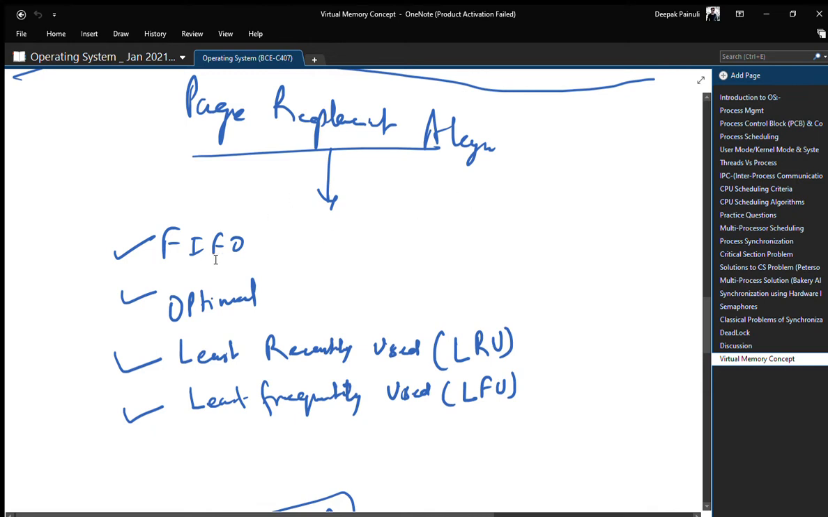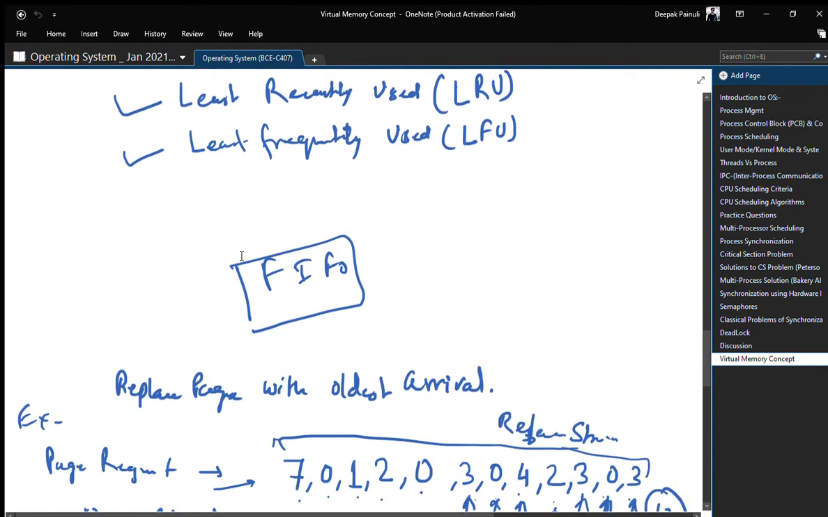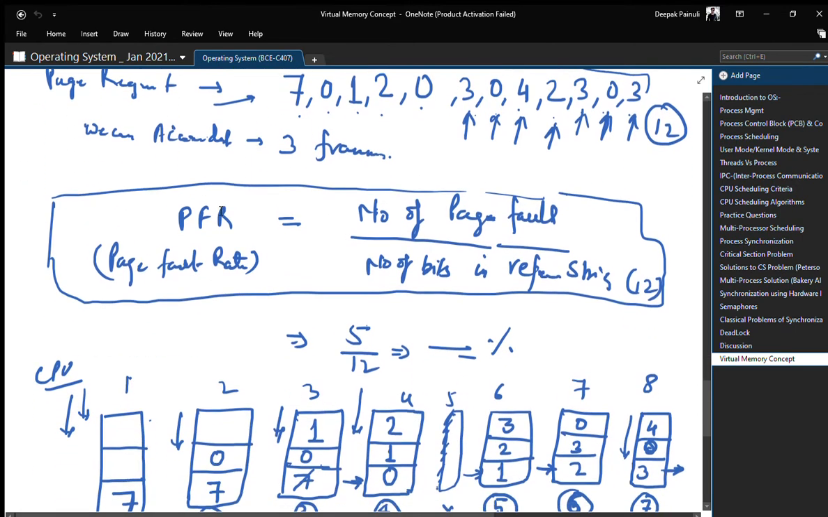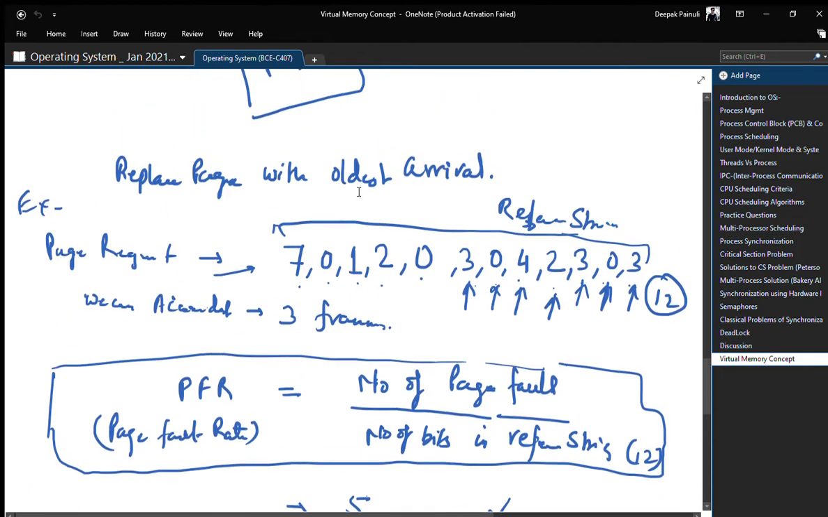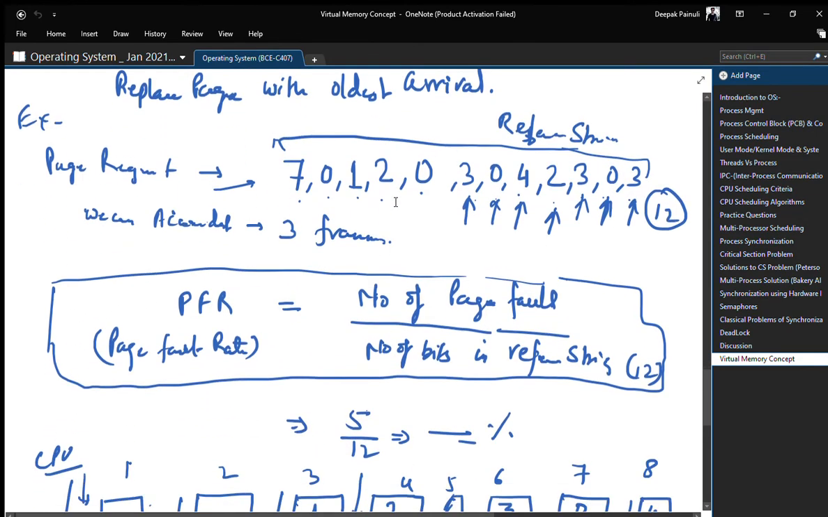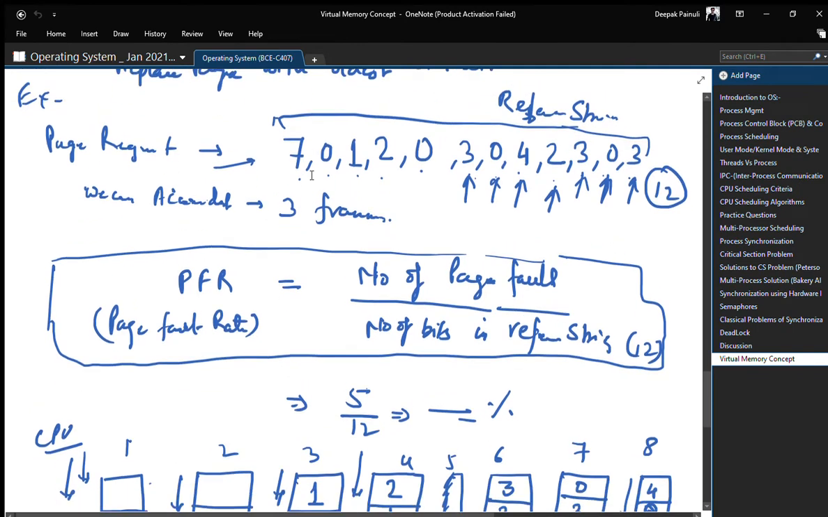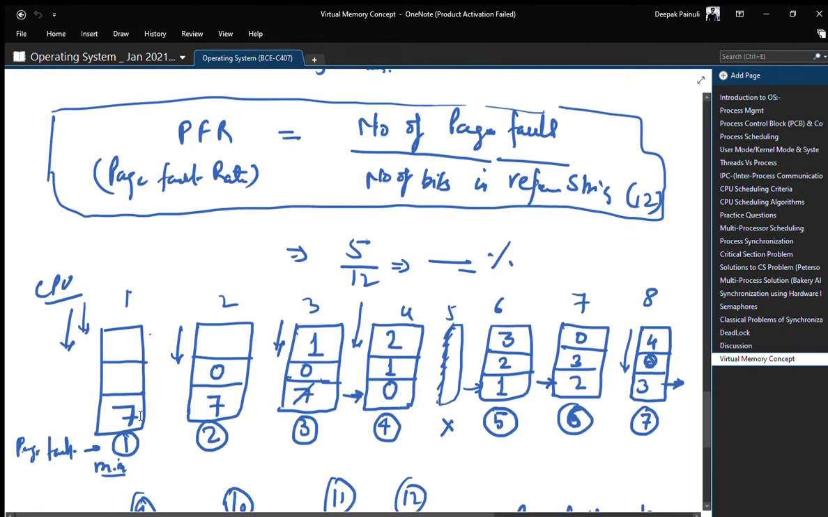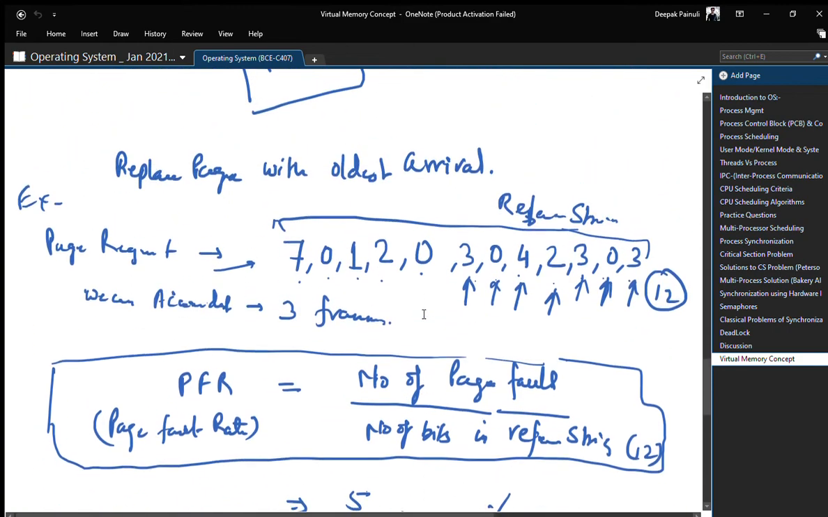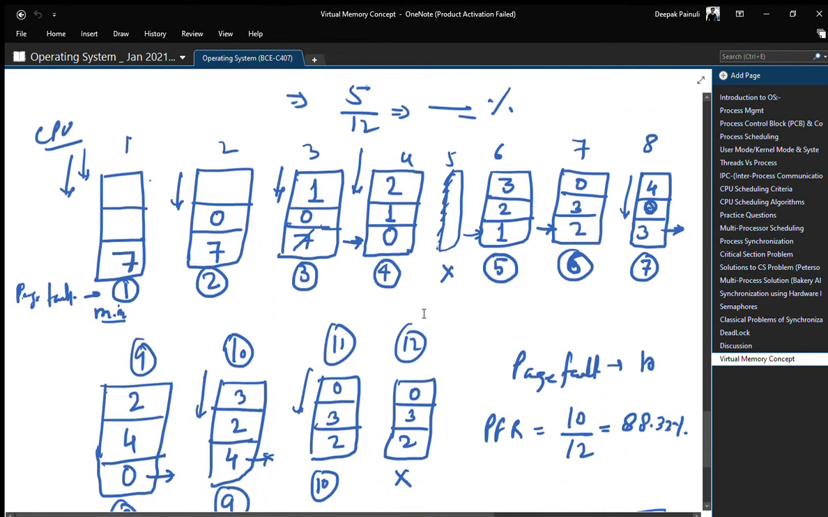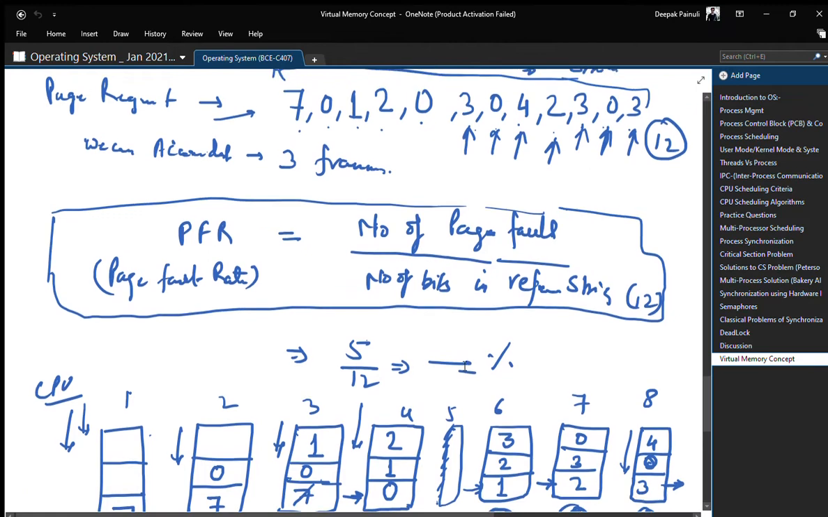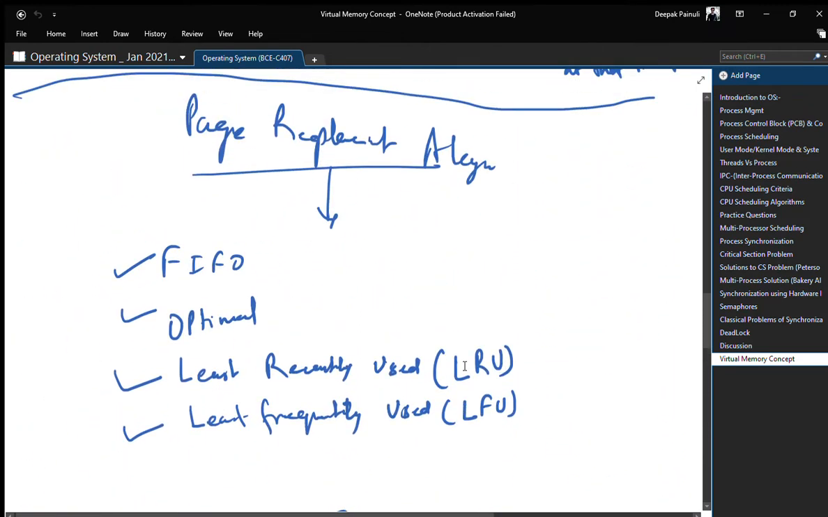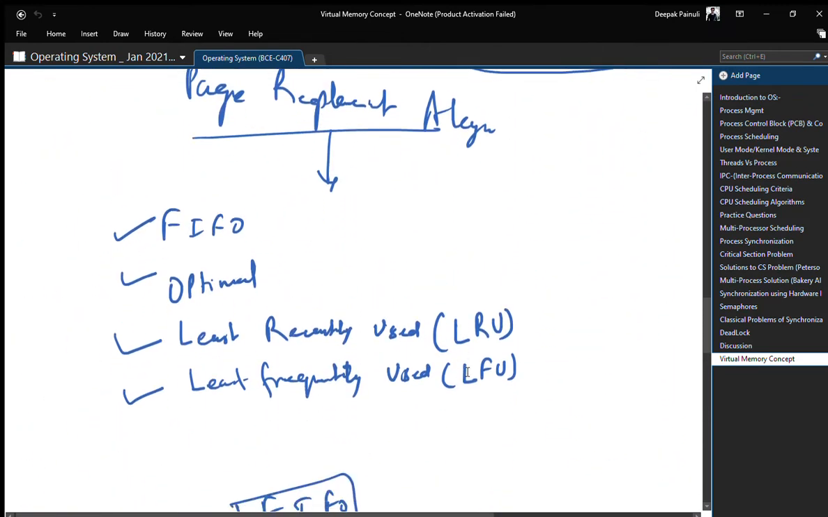So the first one was FIFO, first in first out. In this we understood how it works. It simply works, we will replace that particular page which has the oldest arrival, right? So whichever page came first will be replaced first, according to FIFO. This is what we understood in the last lecture. So today we will cover further page replacement algorithms. The next page replacement algorithm is optimal.